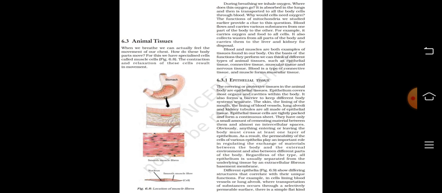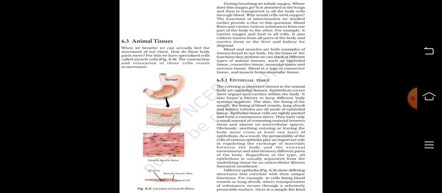Blood flows and carries various substances from one part of the body to the other. For example, it carries oxygen and food to all cells. It also collects waste from all parts of the body and carries them to the liver and kidney for disposal. Blood and muscles are both examples of tissue found in our body.